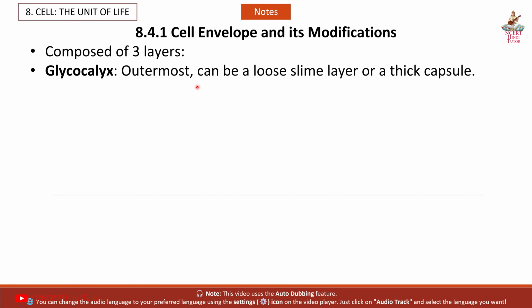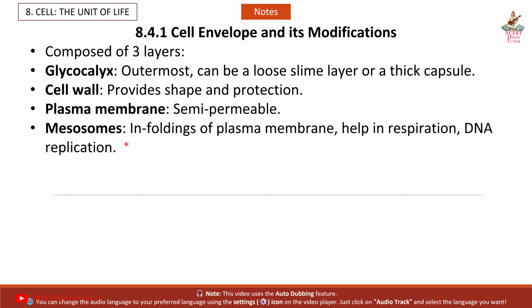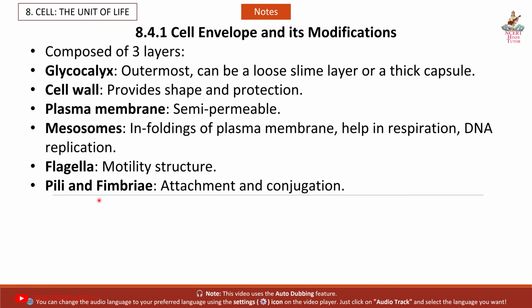Glycocalyx, outermost, can be a loose slime layer or a thick capsule. Cell wall provides shape and protection. Plasma membrane is semi-permeable. Mesosomes, in foldings of plasma membrane, help in respiration and DNA replication. Flagella, motility structure. Pili and fimbriae, attachment and conjugation.